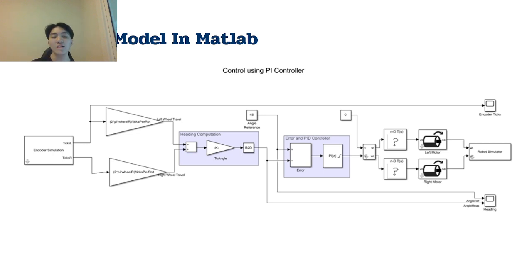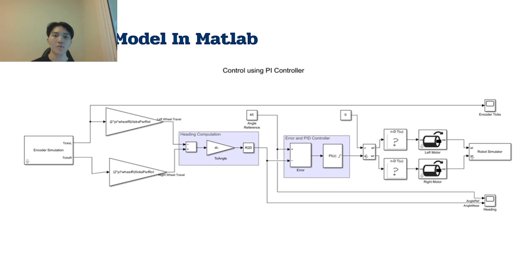This slide is about a preview of the model in MATLAB. You can see it has an encoder simulation to capture the feedback of the left and right motors. We have the robot simulation on the right, and the plant is the left motor and right motor. We have a PID controller that tries to adjust the value to the desired reference value.